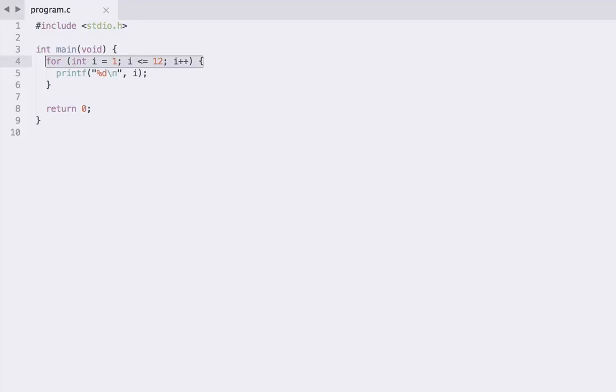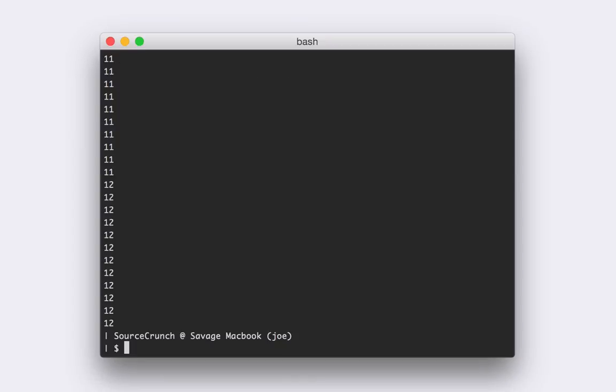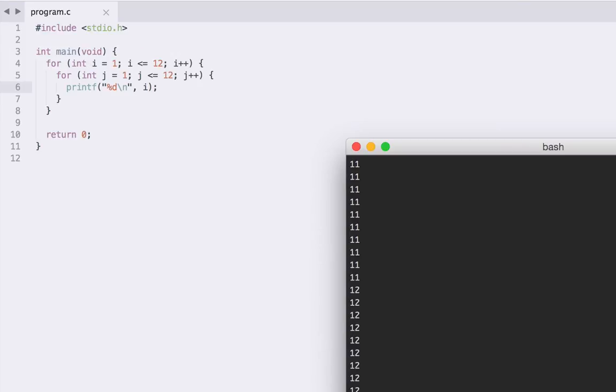So if we try to do that, let's just copy and paste our for loop inside of itself here and indent appropriately. And let's rename our variable to j because we're going to have naming conflicts if we call them both i. Okay, so let's see what happens now. If we compile and we run, we see that actually we get each number outputted 12 times, and if you think about it, this makes some sense, because really what we've done is we've said, okay, for each number from 1 to 12, we want to loop 12 times and print that number 12 times. So okay, well that's a start.